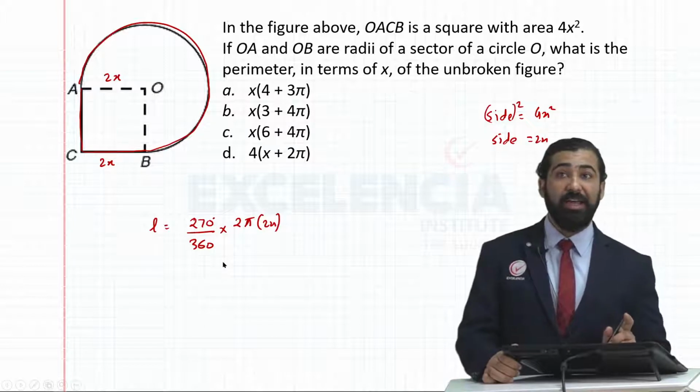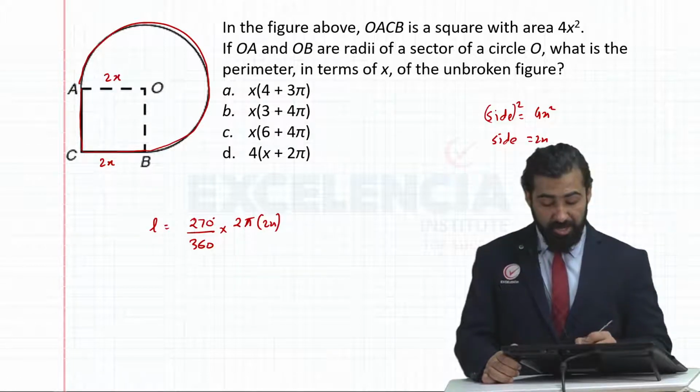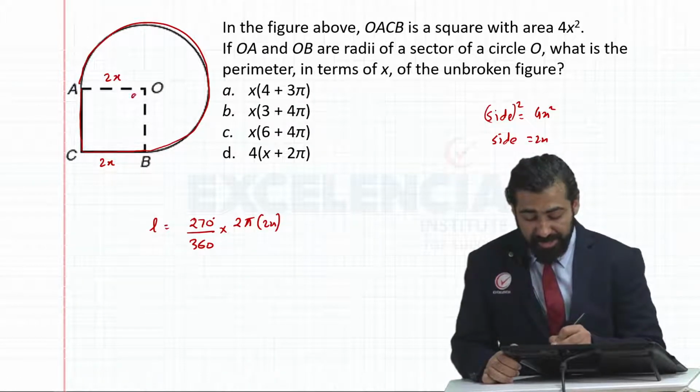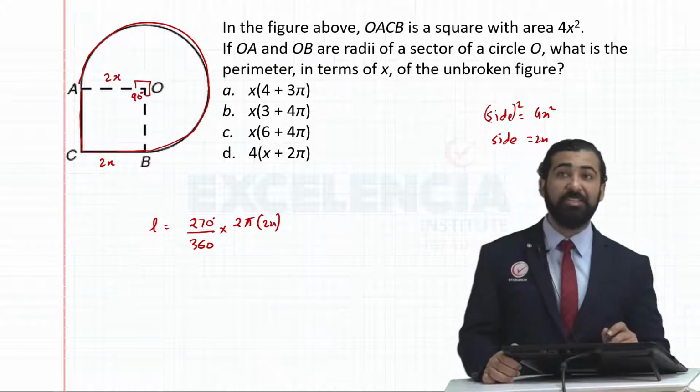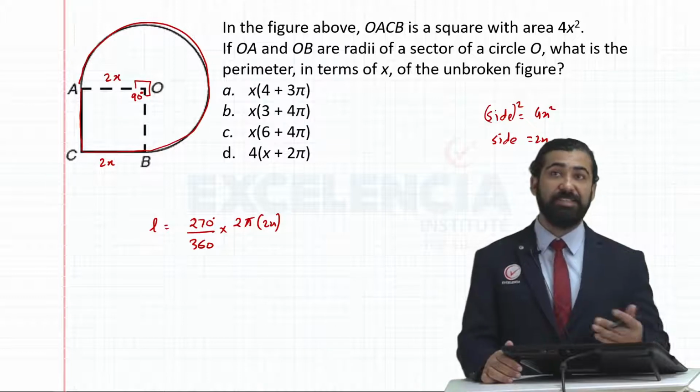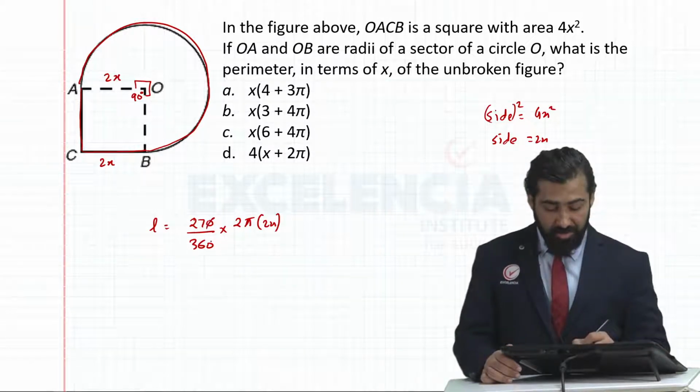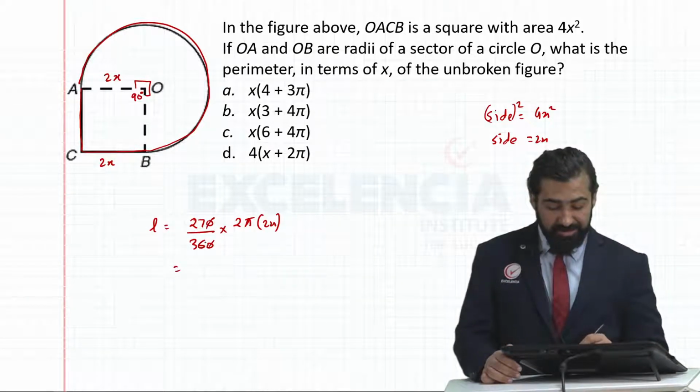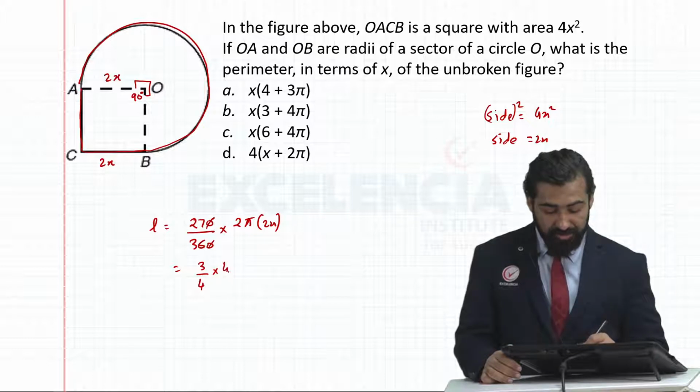Now understand that I have used 270 degrees because I know this being square, this is 90 degrees. So the remaining angle should be 270 degrees, 360 minus 90. I'll get 9 3s are 27, 9 4s are 36, into 2 2s are 4 pi x. 4 and 4 get cancelled.